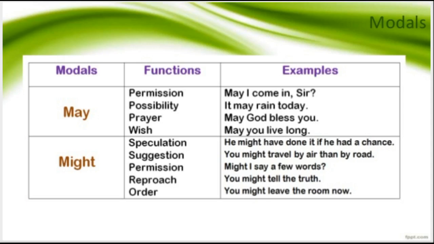Permission. Again, just like may, if we want to have permission, we can use might. Might I say a few words? Reproach: you might tell the truth. Here also we may use might to reproach. And if there is an order, then we can use might also, like you might leave the room. It's a kind of order that now please leave the room. You may say in a polite way, you might leave the room. This is a polite way of ordering someone.